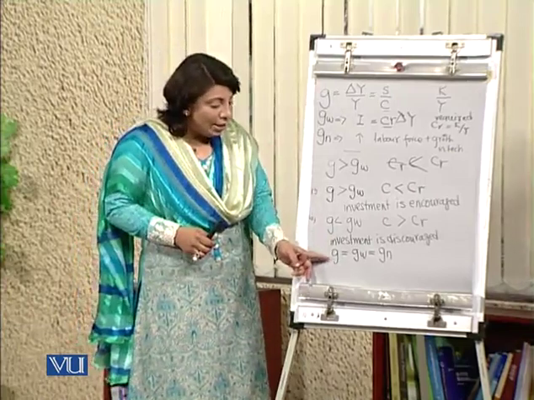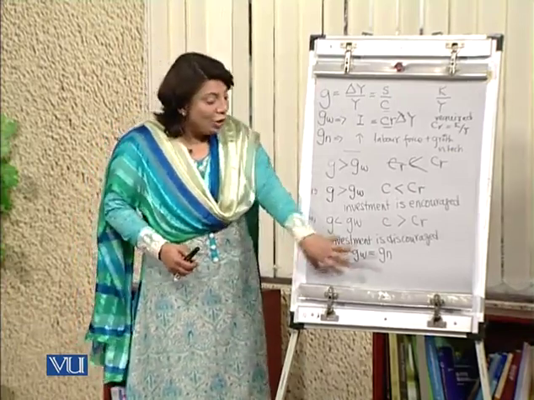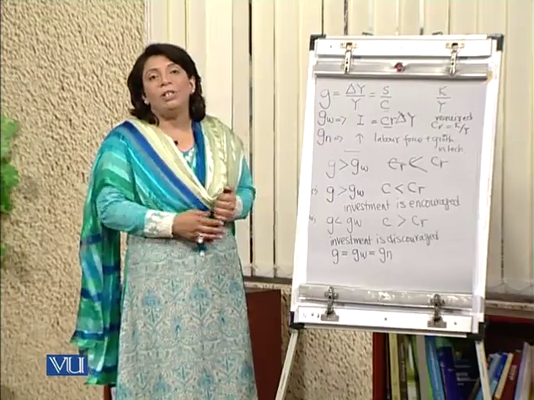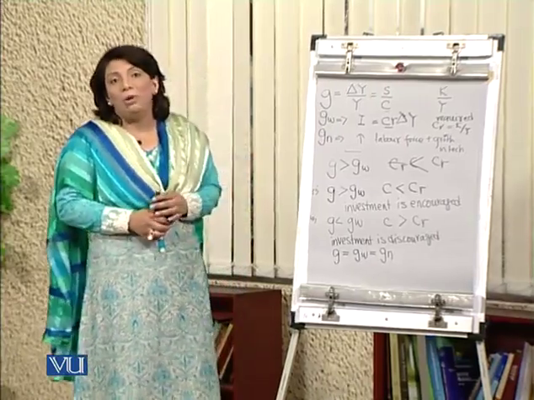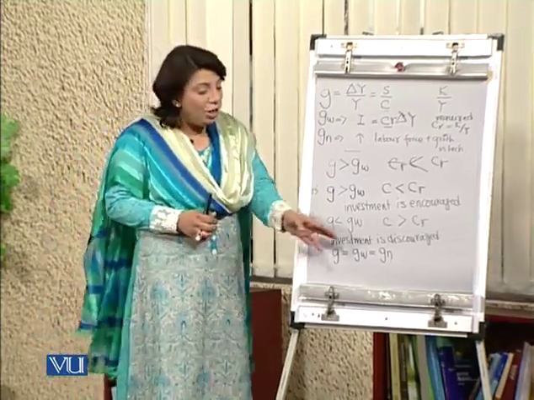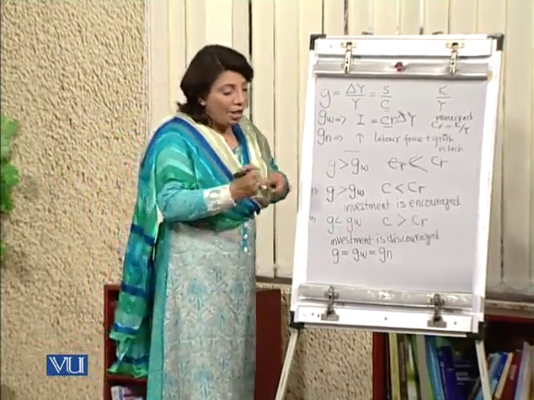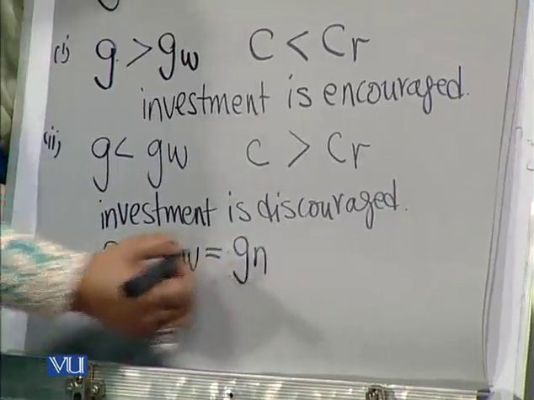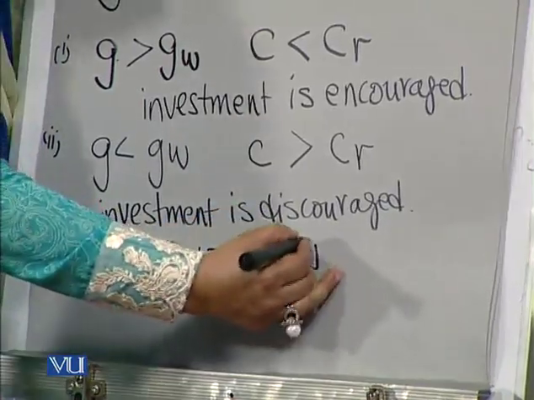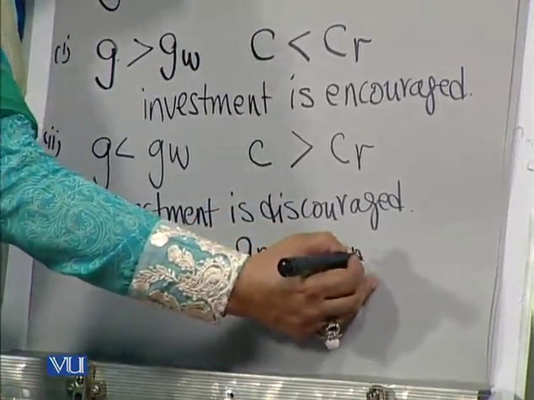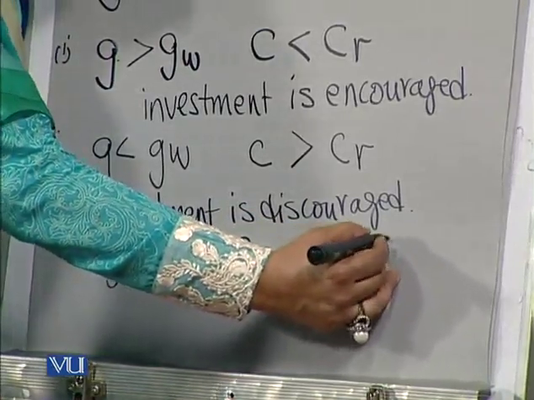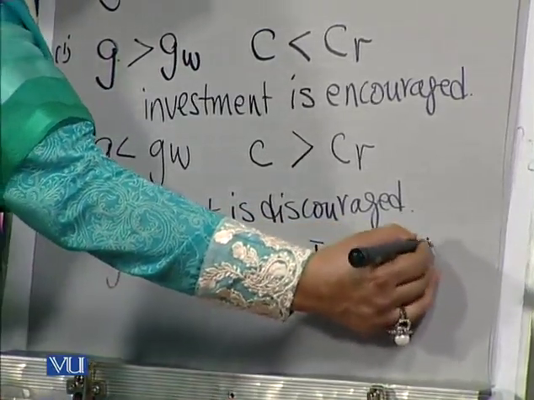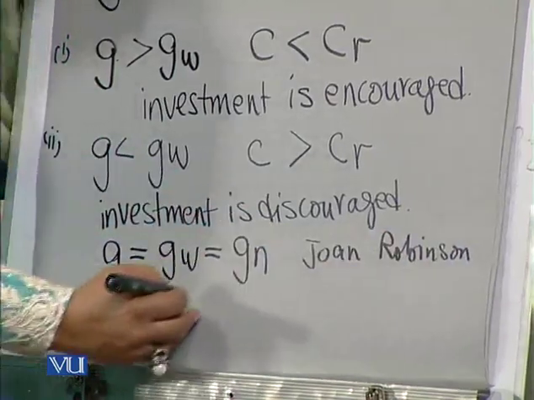If these three growth rates become equivalent to one another in the long run, this particular equality was identified by a very famous Cambridge economist, Joan Robinson, as the golden age.